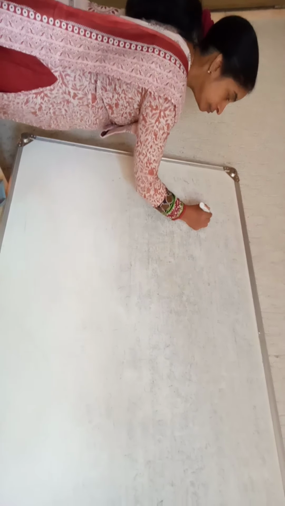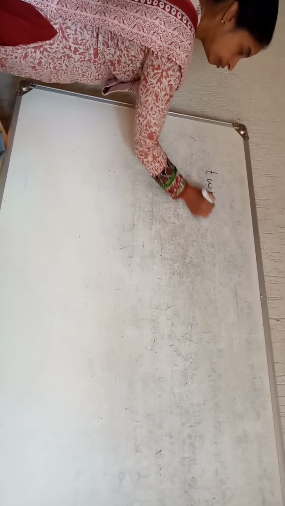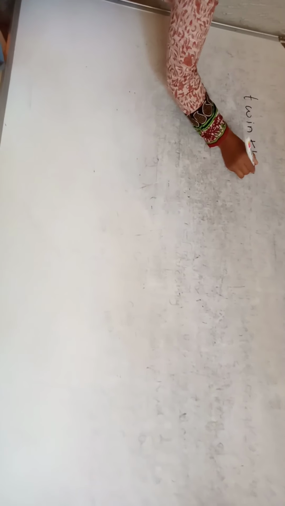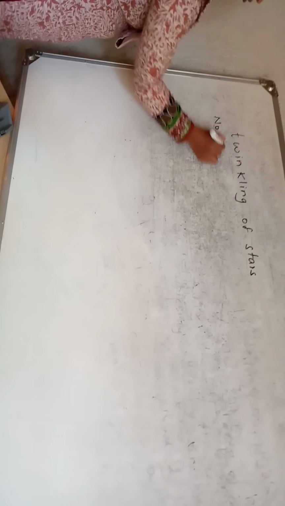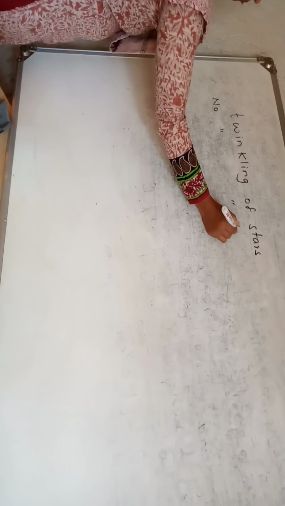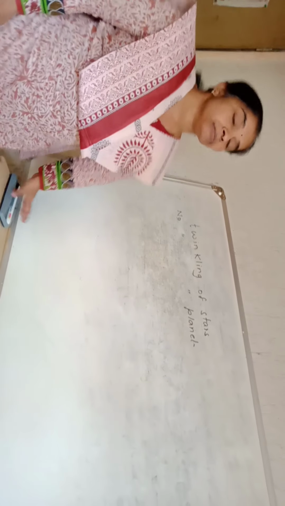Look here, we'll be discussing two give reasons today, and that is the twinkling of stars and why planets do not twinkle. Okay, these are the two give reasons, and then we will enter into something called dispersion of light, which is a very easy part, but this comes as a give reason, students.